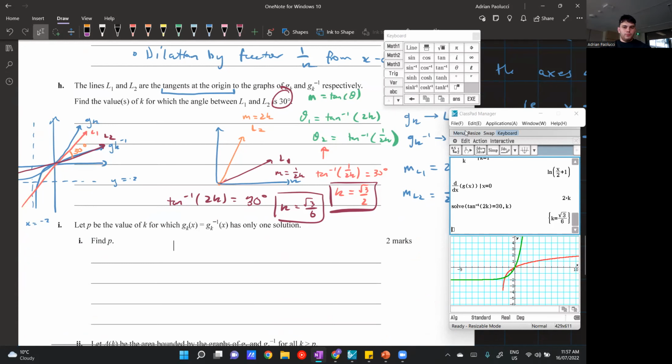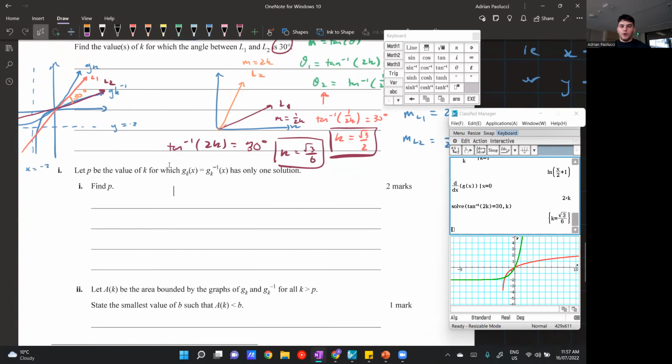Now, again, I would be stuck if I was up to this point. I don't know how to solve one solution. It's kind of weird. So what I want to do is see what's happening graphically, because I want to see how the value of K affects my two graphs. Now, I can sketch my two functions and put in different K values manually, but on the calculator, there's a really easy way of doing this.